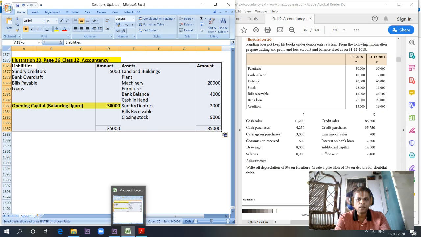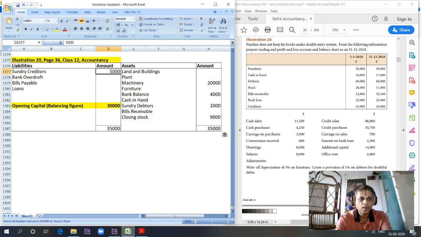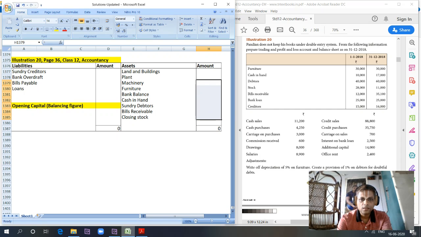I will remove the amount from here. So let's prepare the statement of affairs.